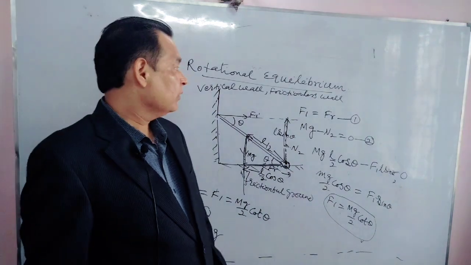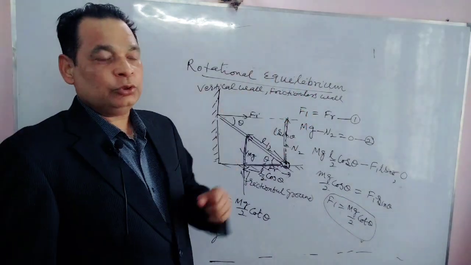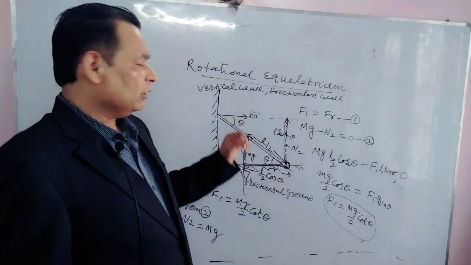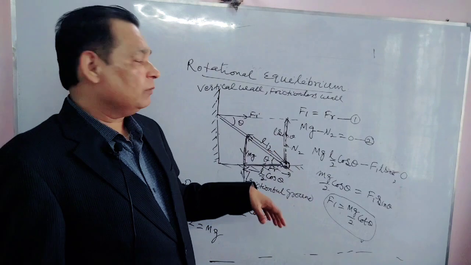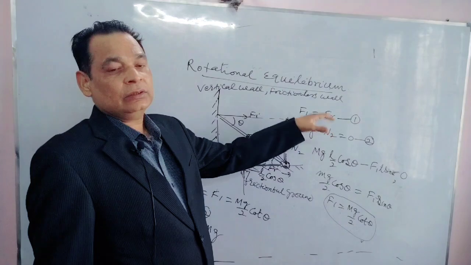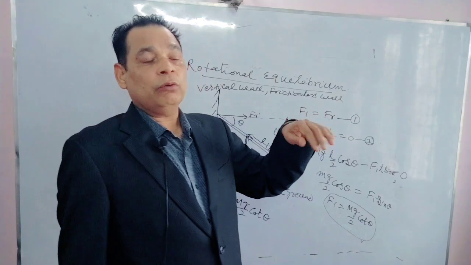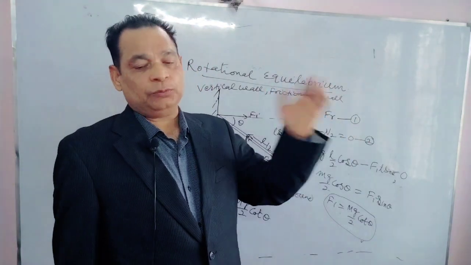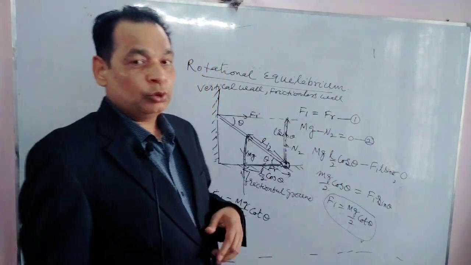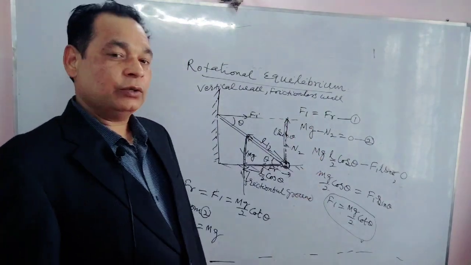Once again I am writing, for rotational equilibrium we should write net torque 0. We should take torque only for external force, not for internal force. And if there is translational equilibrium, we should write down net force on the body 0. There might be the direction in plane, so write equation along x-axis and another along y-axis. X and y means here two perpendicular axes for plane, might be taken in any direction, but two perpendicular axes should be taken. So two equations for translational and one for rotational, and we can solve them simultaneously to get our unknown answer.